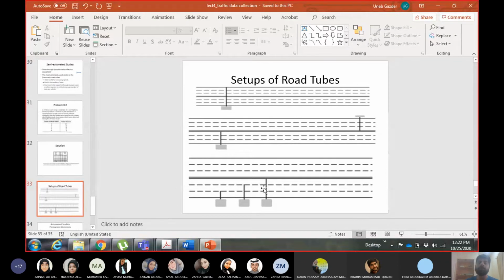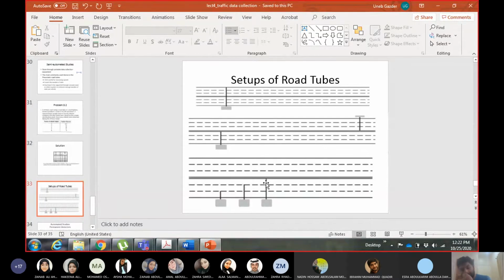And same thing for the third one as well. The third one is giving you all the lanes, so you subtract the first 2 lanes from this one, and you will get the count for the third lane, the left lane. So as you keep on increasing the number of lanes, you also have to keep on increasing the number of tubes. If you want the count in a more specific manner, with more details, you have to keep on increasing the number of road tubes.